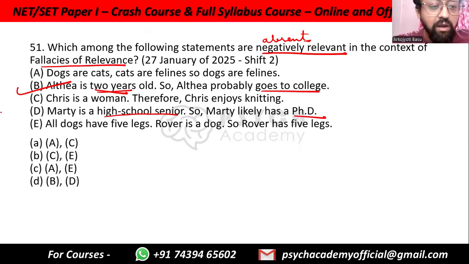So this is again negatively relevant. They are not relevant to each other. There is an absence of a high school senior in the category of PhD. All dogs have 5 legs. Rover is a dog, so Rover has 5 legs. Even though this is not true in the real world, at least the premise says that it is. But here the premise simply assumes without stating anything. So B and D are incorrect, that is option D, BD.